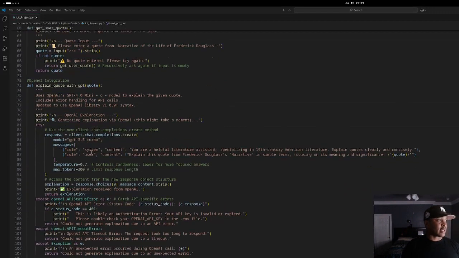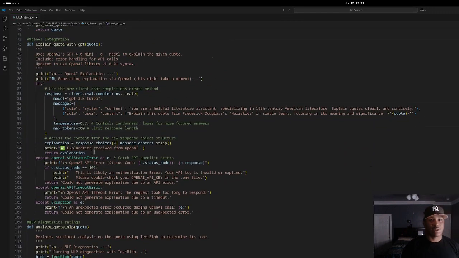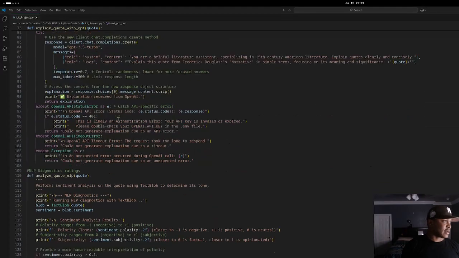Second thing is I integrated ChatGPT into this locally, so you don't have to go to a browser or go to the app natively. It's just on my machine locally in this program specifically. And what this is going to do is, once you give the quote, it's going to summarize the quote and just give you some further context, right?